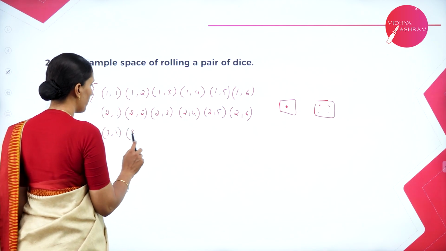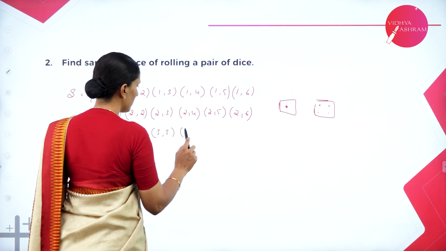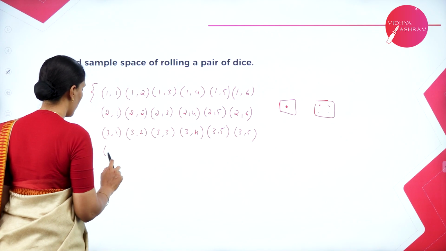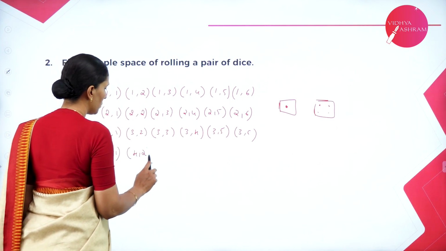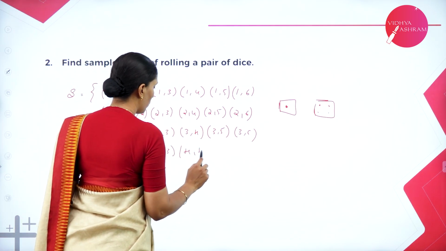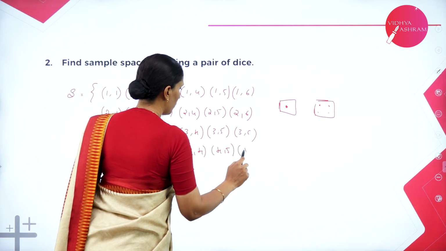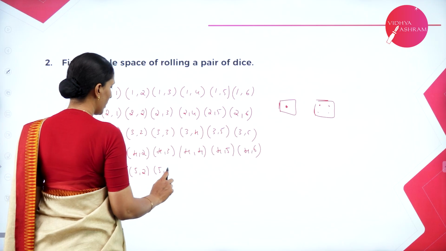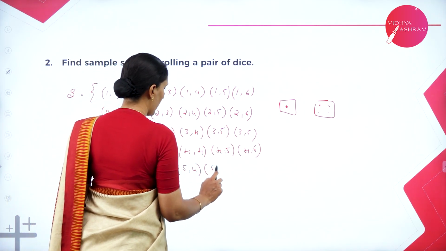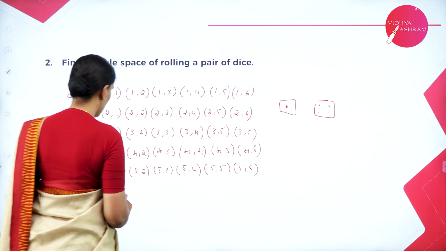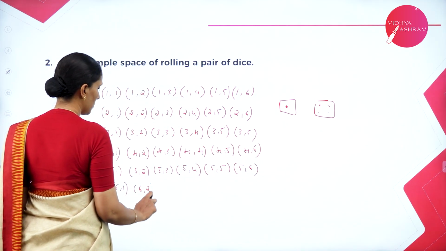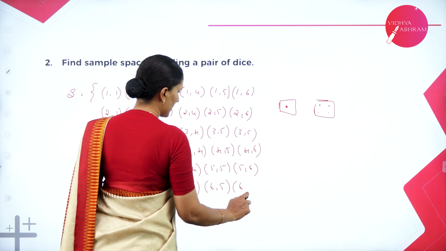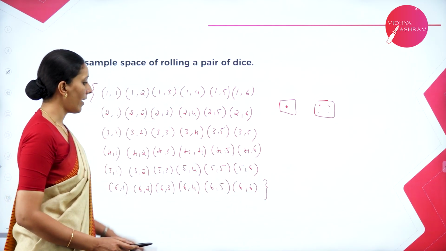So depending upon the face value, the outcomes change here. Next it may be (3,1), (3,2), (3,3), (3,4), (3,5), (3,6), (4,1), (4,2), (4,3), (4,4), (4,5), (4,6), (5,1), (5,2), (5,3), (5,4), (5,5), (5,6), (6,1), (6,2), (6,3), (6,4), (6,5), (6,6). So total there are 36 outcomes.